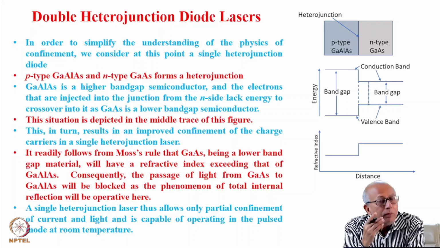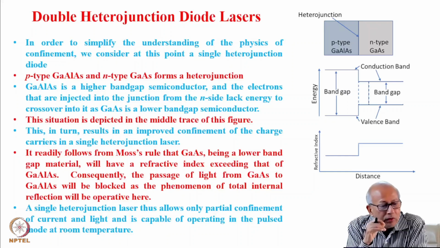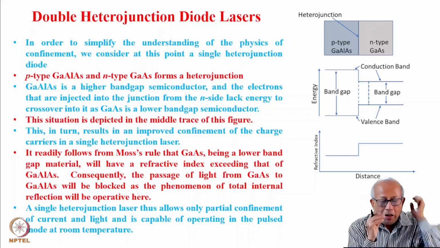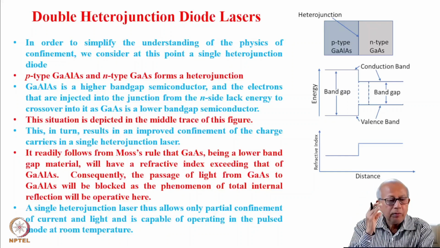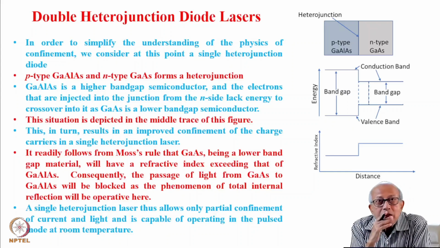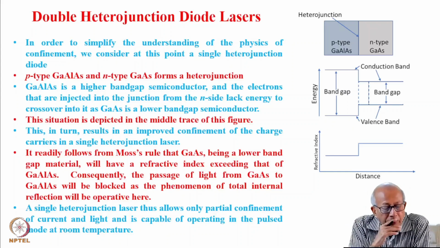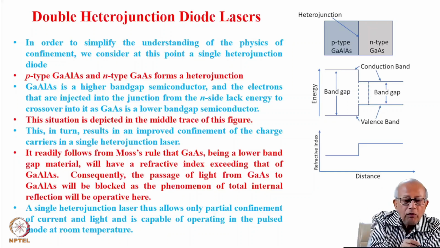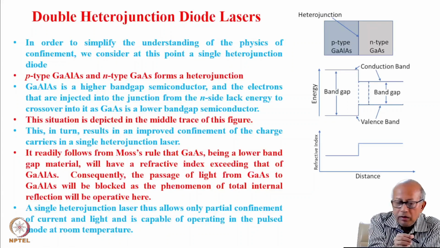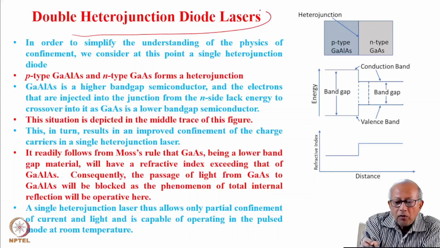That is simply because at such high threshold current operation, the dissipation of heat is significantly high. And the application of such lasers is extremely difficult because wherever the laser has to go, it has to go with this baggage of liquid nitrogen cooling bath. And we have also just mentioned that this disadvantage can be overcome by making use of a double heterojunction diode.